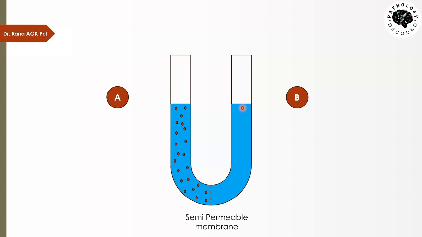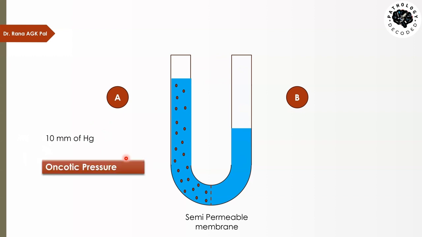So, by doing this, I can make the water move from limb B into limb A by the same amount by which I was applying that external pressure of 10 mm of mercury. So I can apply a similar pressure via addition of the solute, or via increasing the concentration of the fluid, to make the water flow in that direction. This is a pressure which is equivalent to that hydrostatic pressure, and we call this oncotic pressure.